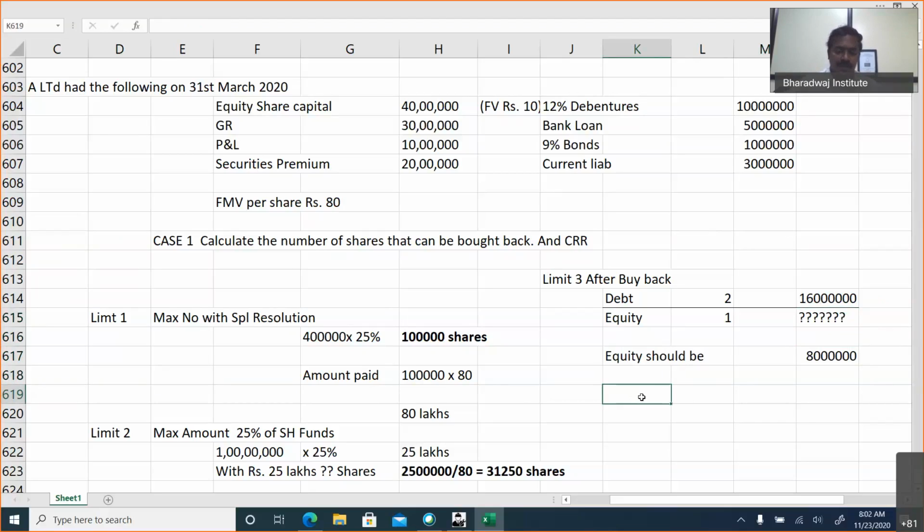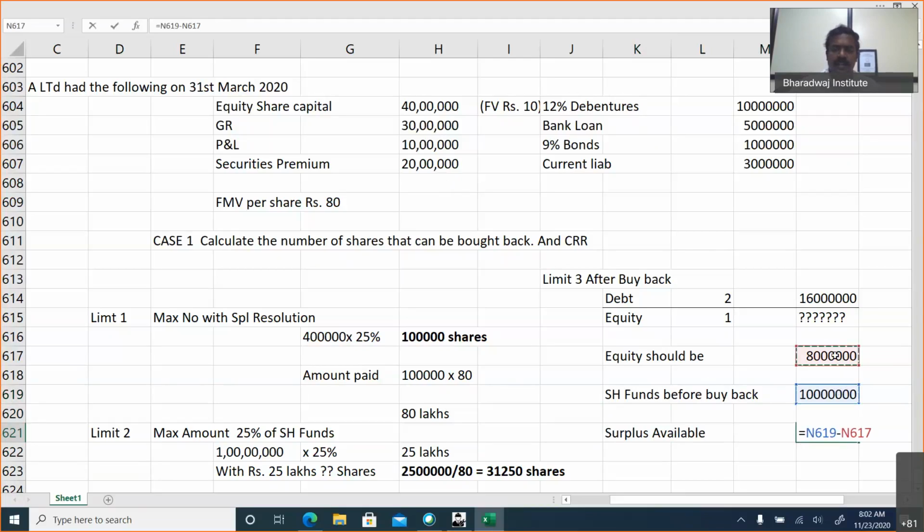So now we know what the equity is. Equity means shareholders' funds. What is the shareholders' funds before buyback? This 40 plus 30 plus 10 plus 20. What is the total? 100 lakhs. So what is the surplus available? We have 1 crore of equity shareholders' funds, and after buyback, the minimum equity shareholders' funds maintained should be 80 lakhs. So the surplus is 20 lakhs.